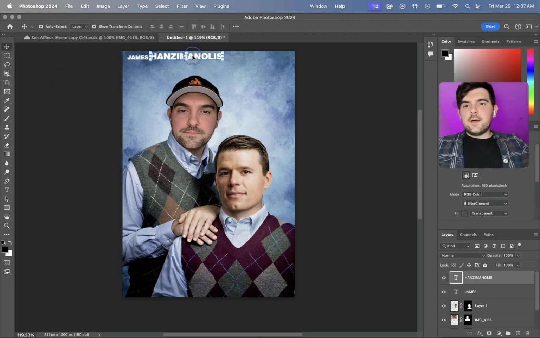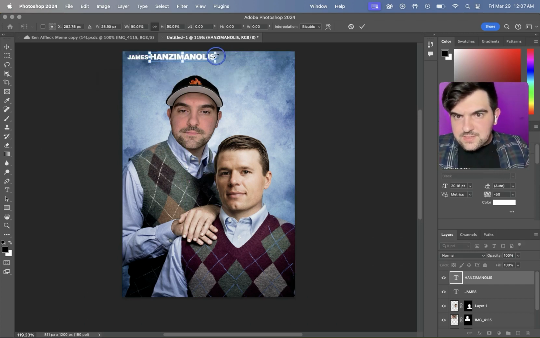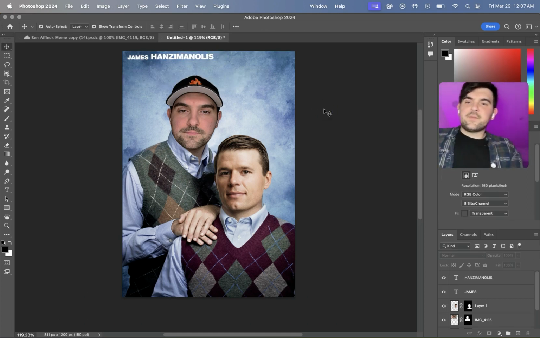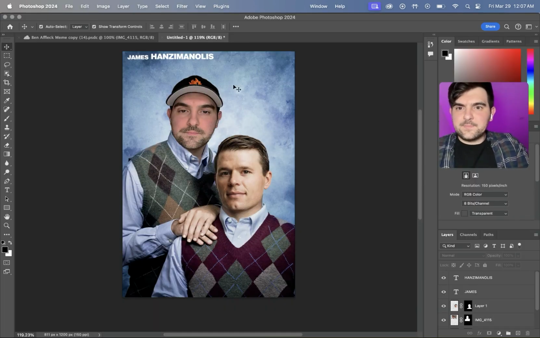All right. And then we're going to highlight both of these here. Actually, no, we won't. We'll just highlight Hans Manolis. Shrink this down a little bit too. Try to get it aligned. And it looks pretty good for the most part. What color is this? All right, so this is white with a red outline.